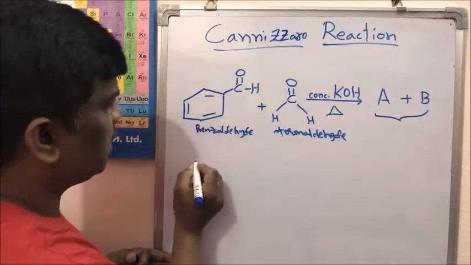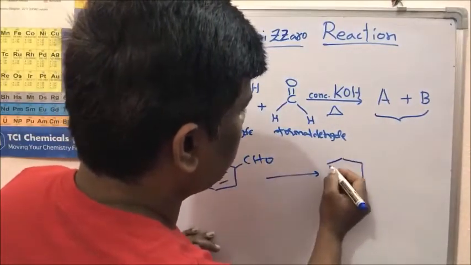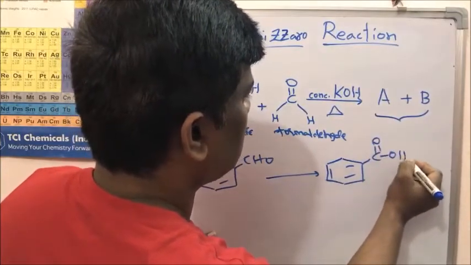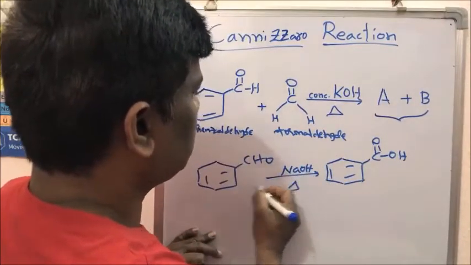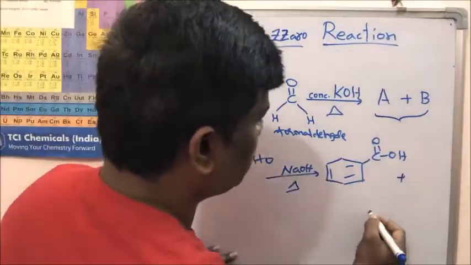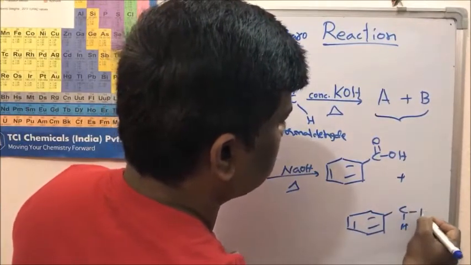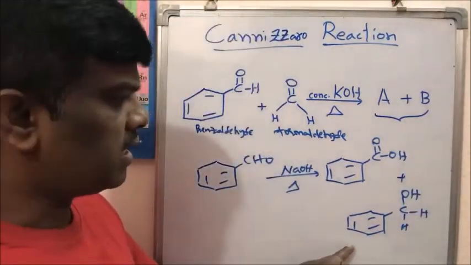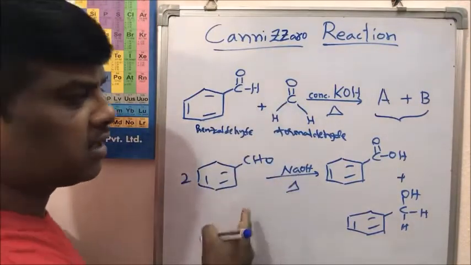In the Cannizzaro reaction, benzaldehyde gives an oxidized product. What is the oxidation of benzaldehyde? Yes friends, it gives benzoic acid. Benzaldehyde upon oxidation gives benzoic acid, plus the reduced product, which is benzyl alcohol. So benzaldehyde gives benzoic acid and benzyl alcohol. And what about formaldehyde? Two molecules in the presence of sodium hydroxide give this.